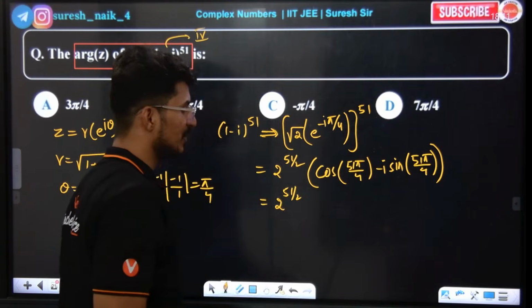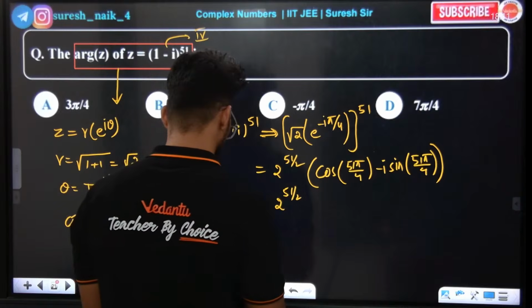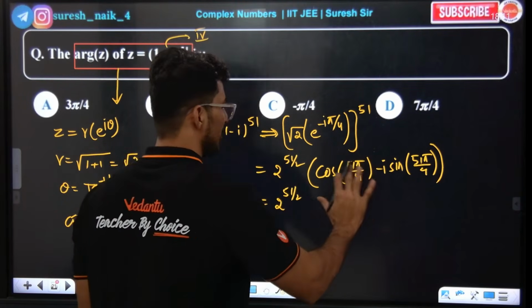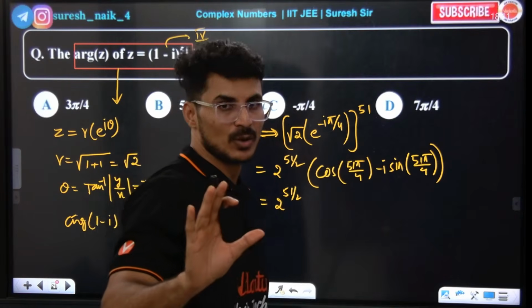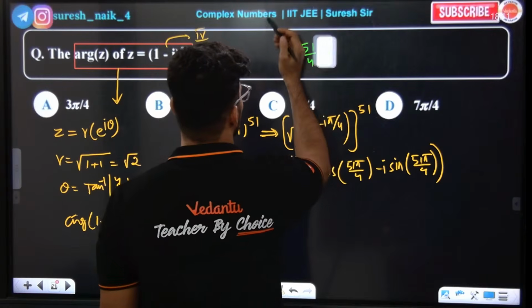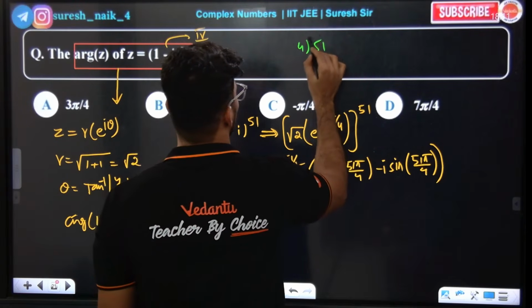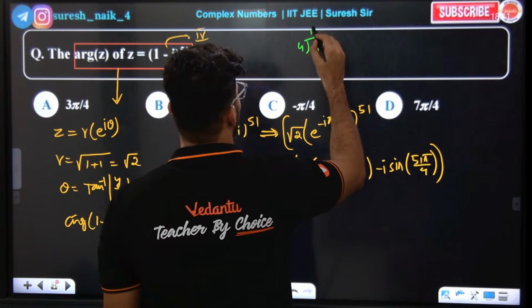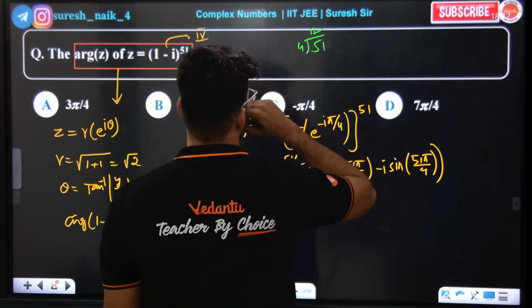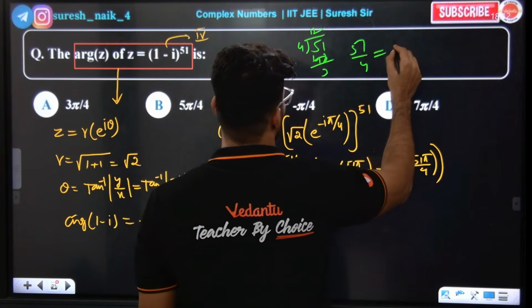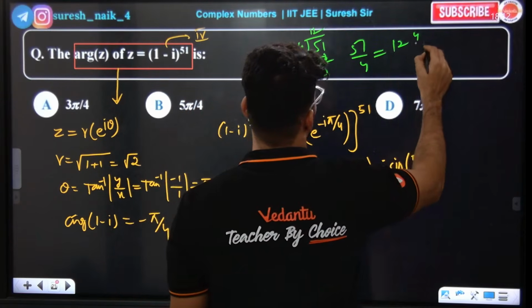Okay, 51 pi by 4. How do I write this now? Tell me. Again, even pi. Guys, always try to write even pi, because that will be very easy to understand. 51 pi by 4. How do you write it? Divide 51 by 4. 4 13s, no, 4 12s is 48. Remainder 3. So 51 by 4 can be written as 12 plus 3 by 4.